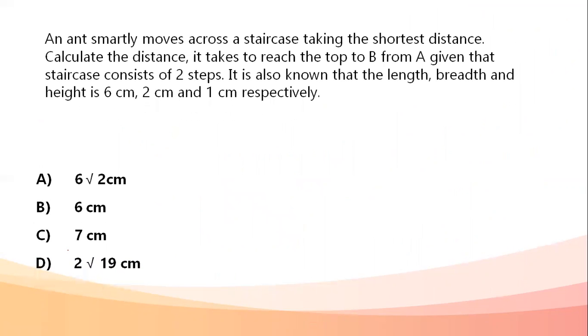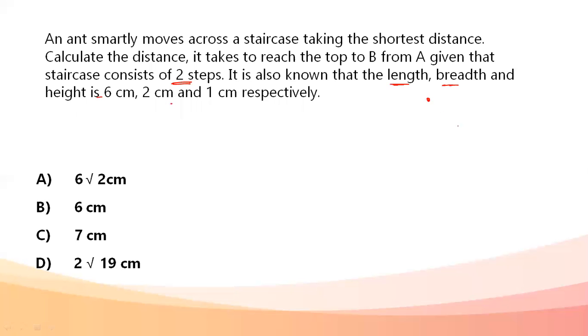Next question. An ant smartly moves across a staircase, taking the shortest distance. Calculate the distance it takes to reach the top of the staircase at B from A, given that the staircase consists of two steps. It is also given that the length, breadth, and height are 6, 2, and 1 centimeter respectively.